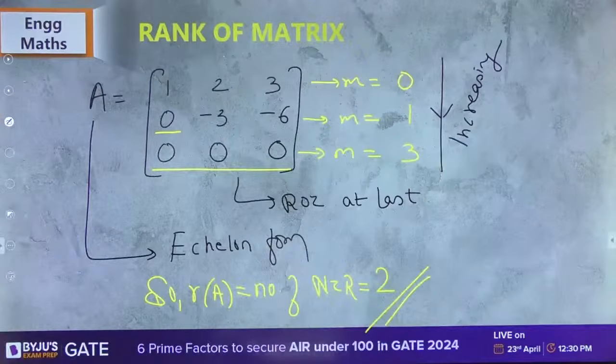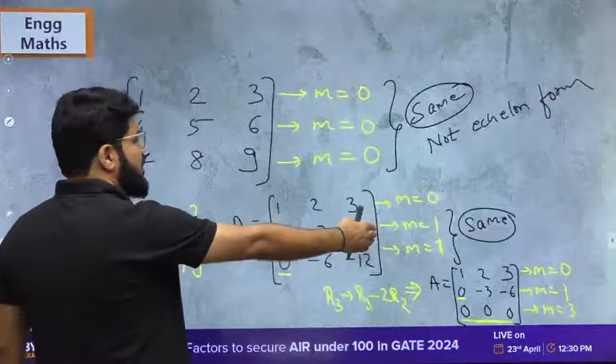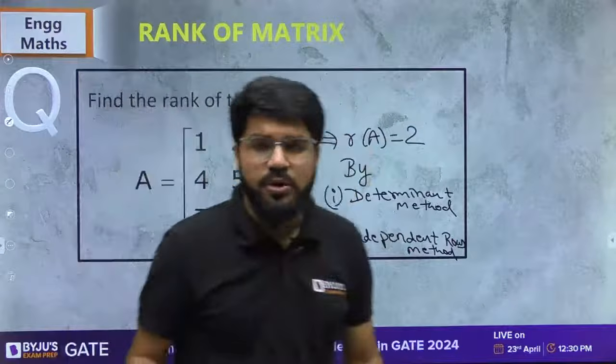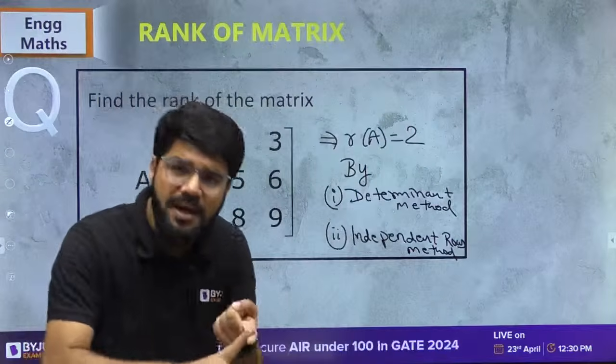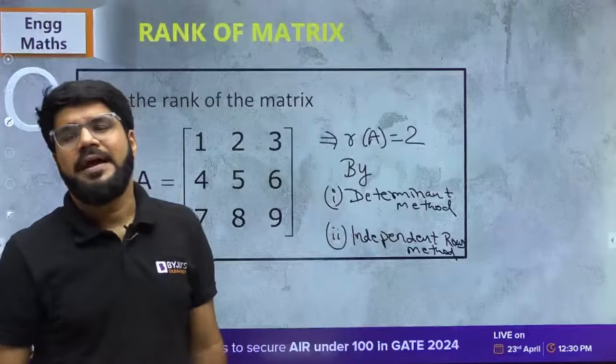Sir, anything new? Rank of the matrix, let's go a little into the history. If I go back to the history, the rank is 2. The third method I have told you, the rank is 2 for the matrix by determinant method, by independent row method, by echelon method.